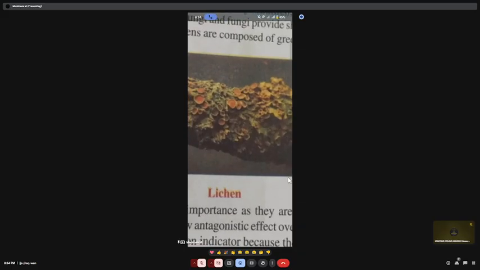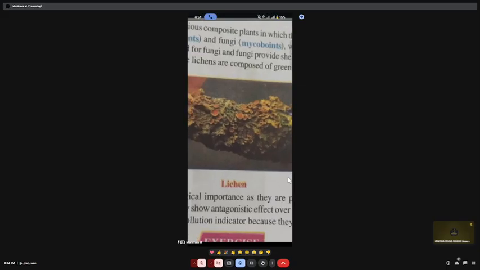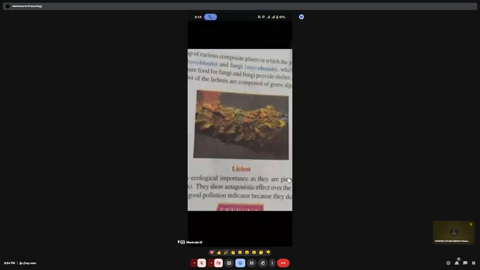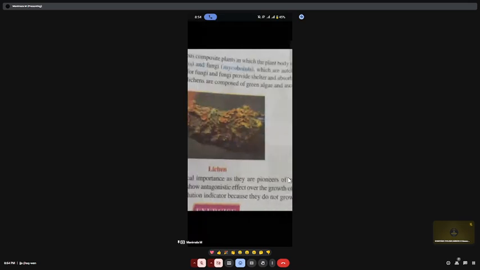Ecologically, lichens are very important for us, right? Can you tell me how they are ecologically important? It is used as a pollution indicator, ma'am. Yes, very good, pollution indicator. And also it grows on rocks, as I told. Am I correct? Yes, ma'am, on barren rocks.